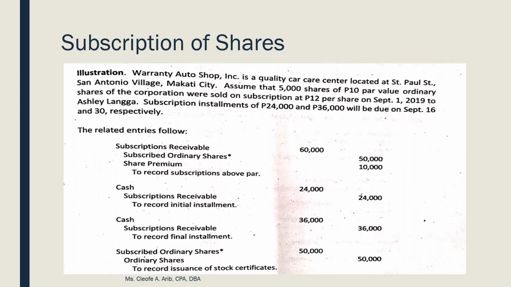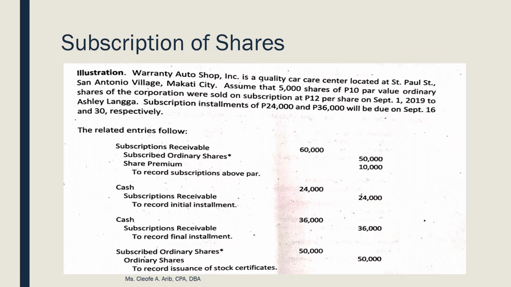And then sa credit, instead of crediting automatically ordinary shares, kasi hindi pa siya fully paid, lagyan natin ng parang description yung ordinary shares. So, we credit subscribed ordinary shares para alam natin na itong shares na to hindi pa fully paid. Now, ma'am, par value itong shares na binenta ko. So, same rule pa rin ba, ma'am, nung sinabi mo kanina na par value yung magiging multiplier? Yes.